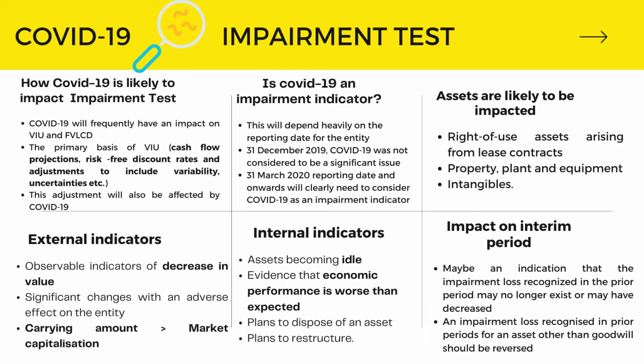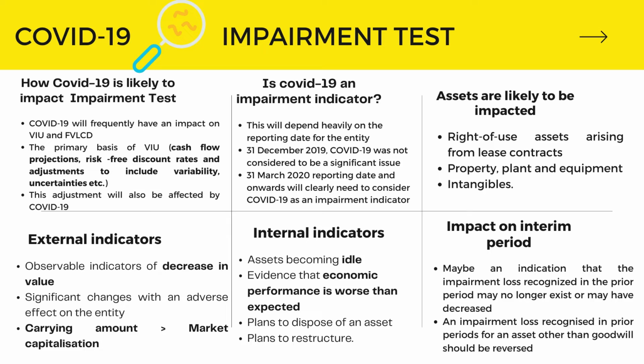Okay, during COVID, these are the indicators that need to be considered. We have external indicators and internal indicators. For external indicators, observable indicators of decrease in value and significant change with an adverse effect on the entity. For example, during COVID-19, the government prohibited the entertainment and recreation sector, like karaoke and bowling, from operating.